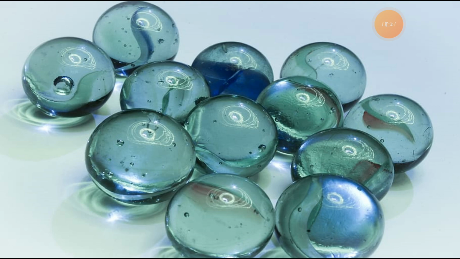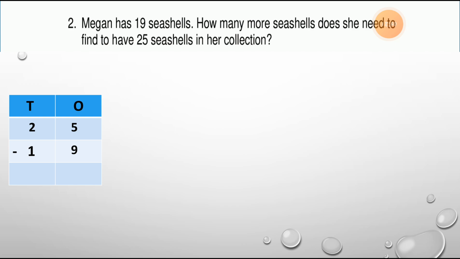Here is the picture of the marble. You can see this. There are beautiful marbles, and I hope you are playing with them. Now the next question. Megan has 19 seashells. After solving this problem, I will show you the picture of the seashells.